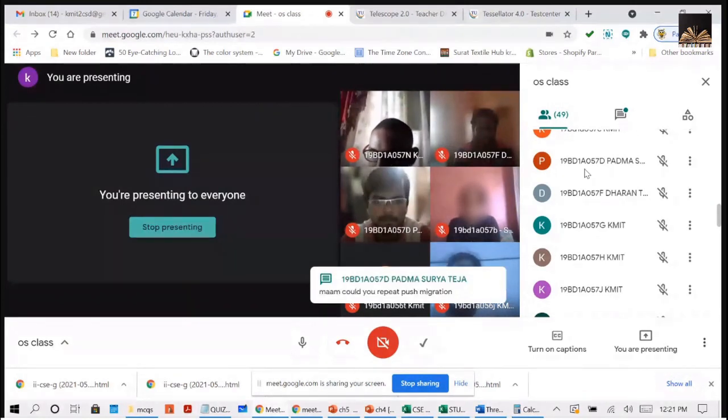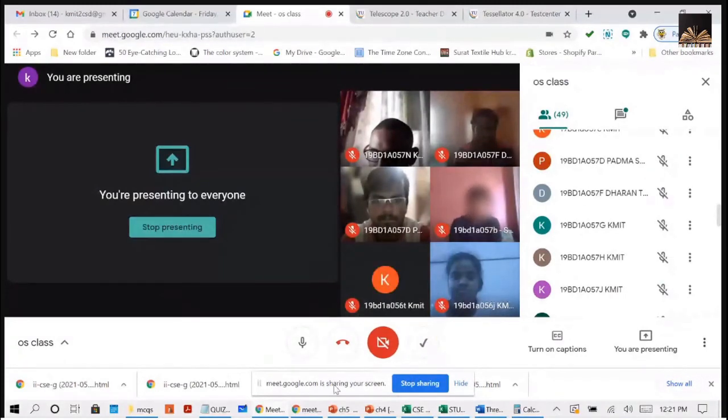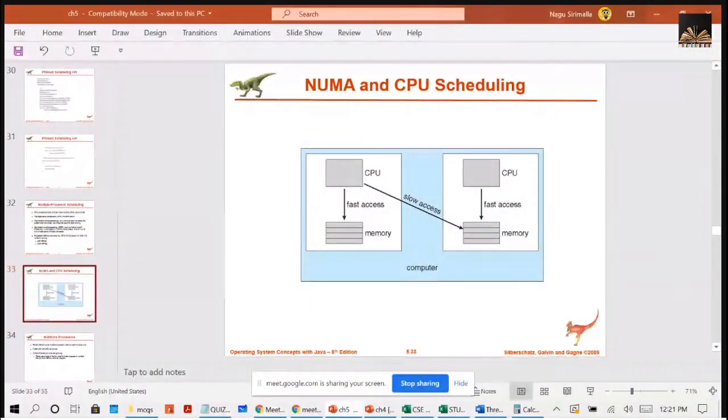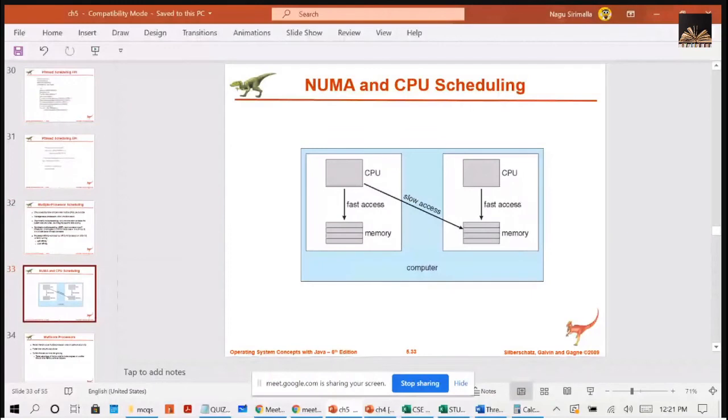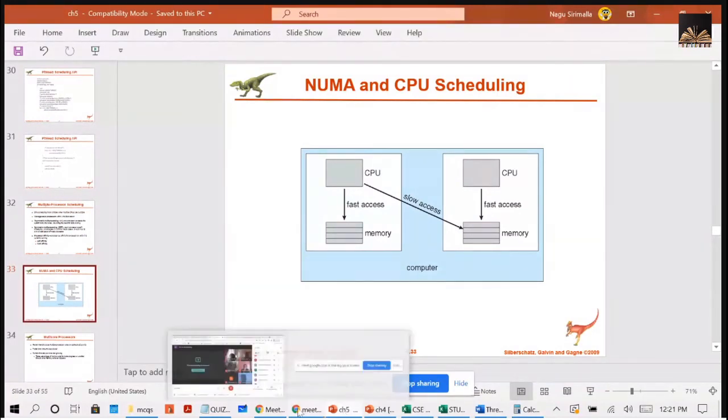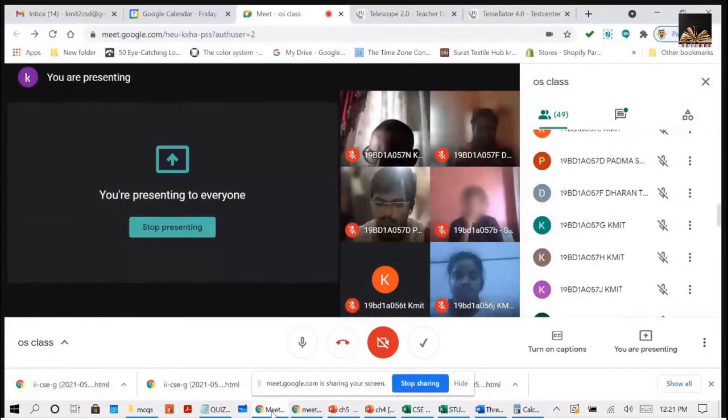Push migration, right? So in push migration, what happens is very simple. A processor will be there that will be monitoring all the processors' workload. And if it finds some imbalance, then it will take some jobs from the overloaded processors and assign those jobs to the low loaded or idle processors. That's all. That is push migration.